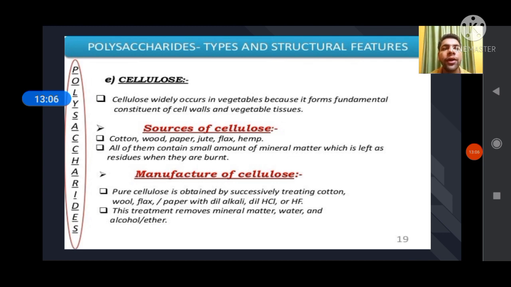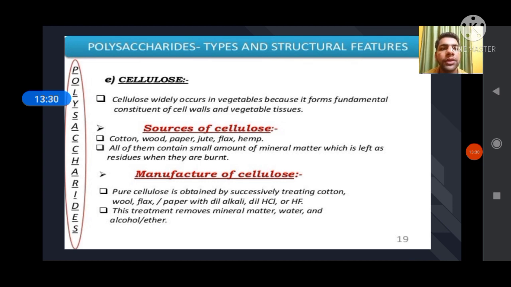Then cellulose. Cellulose widely occurs in vegetables because it forms a fundamental constituent of cell wall and vegetable tissue. Cellulose is not present in animal cells. It is only present in plant cells because plants possess a cell wall. Source of cellulose: cellulose is found in cotton, wood and plant products.